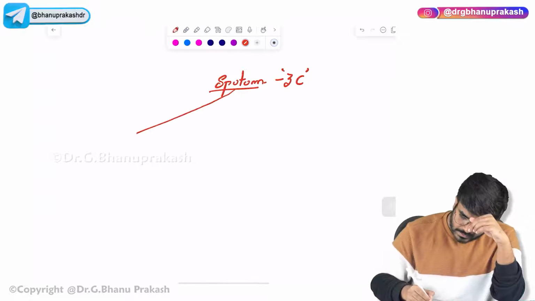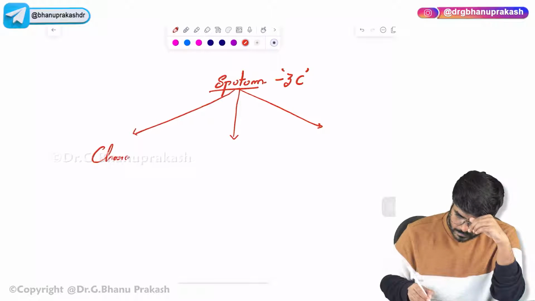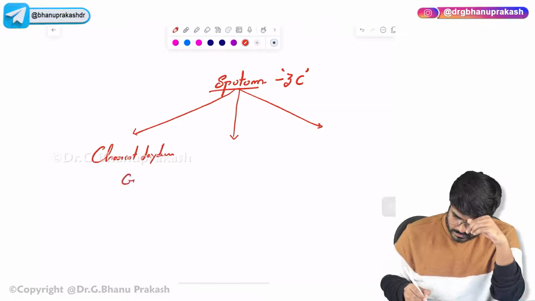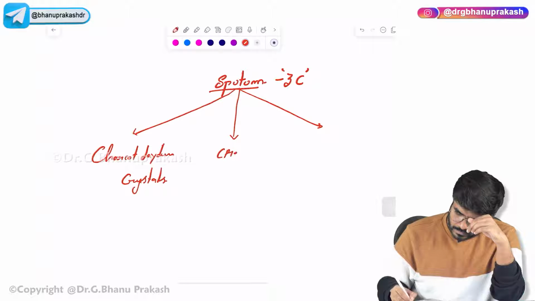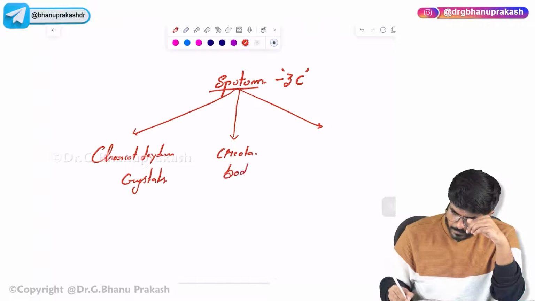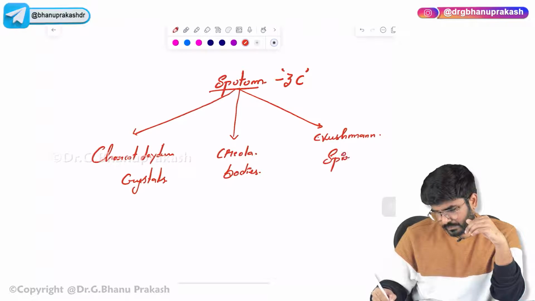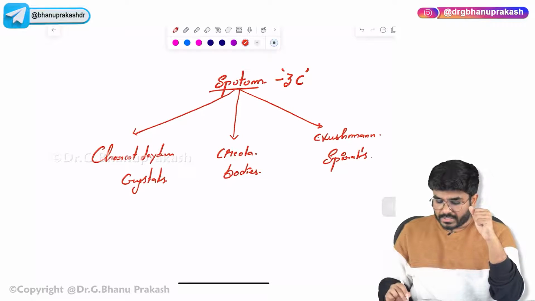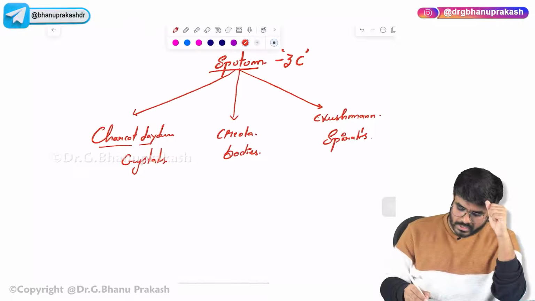What are these 3 C's, sir? These 3 C's are, first, Charcot-Leyden crystals. Second one is Curschmann... Crayola bodies. And third one is Crushman spirals. Okay, so Charcot-Leyden crystals, Crayola bodies and Crushman spirals. Sir, what are these Charcot-Leyden crystals?